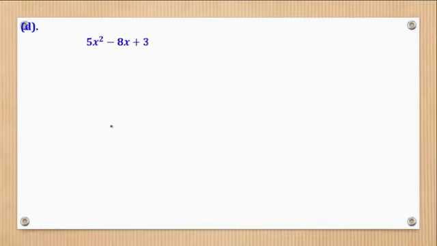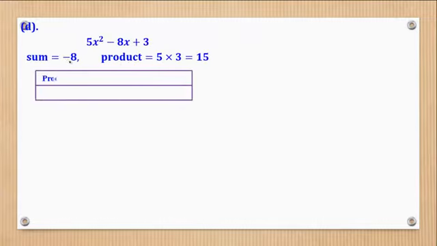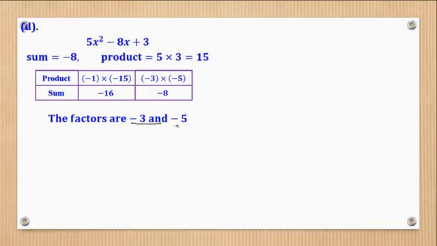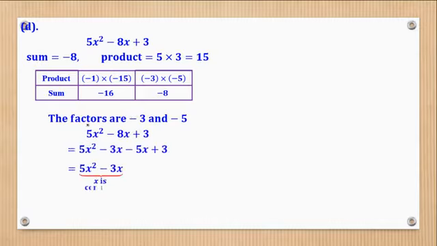Then part D, we are given that, still do the same procedure, product, sum, then look for the factors. So that gives you a sum of that, which is not what we want, and this gives a sum of -8, and that's what we want. So the factors are -3 and -5. Then split the middle term. Then pair. Look for the common factor for each pair.